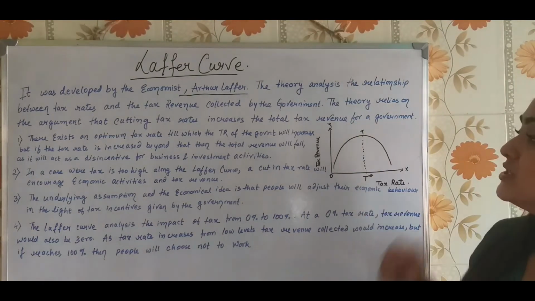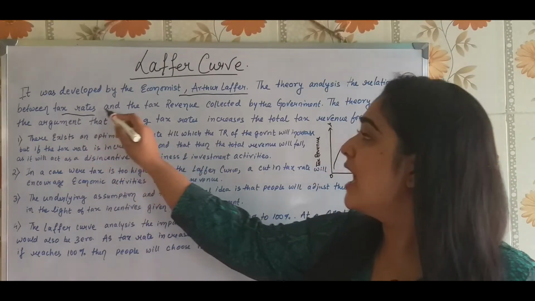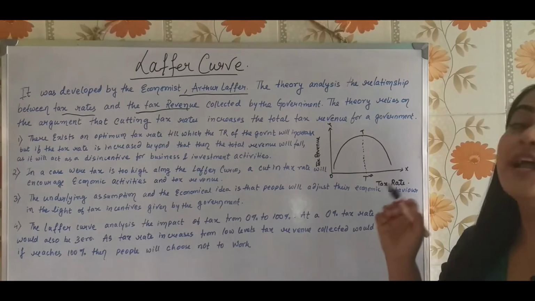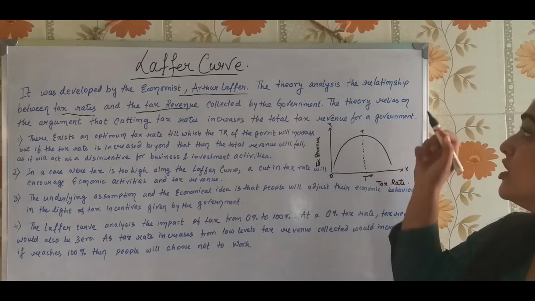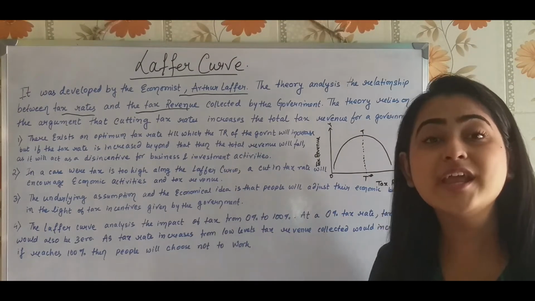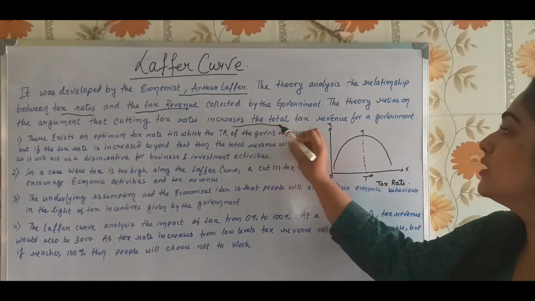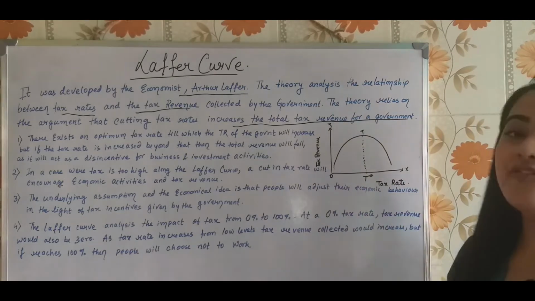So the relationship shows the relationship between the tax rate and the tax revenue collected by the government. The theory relies on the argument that cutting down the tax rate increases the total tax revenue for the government.